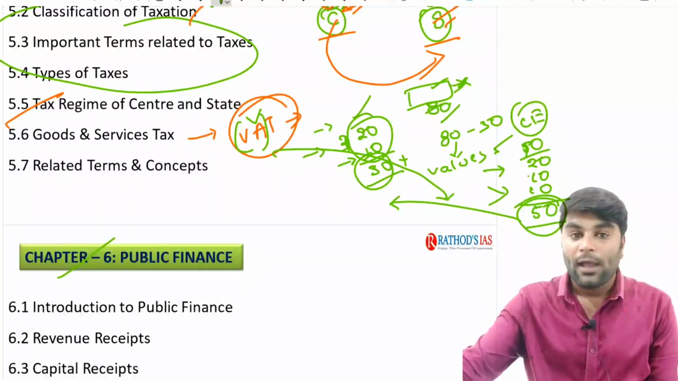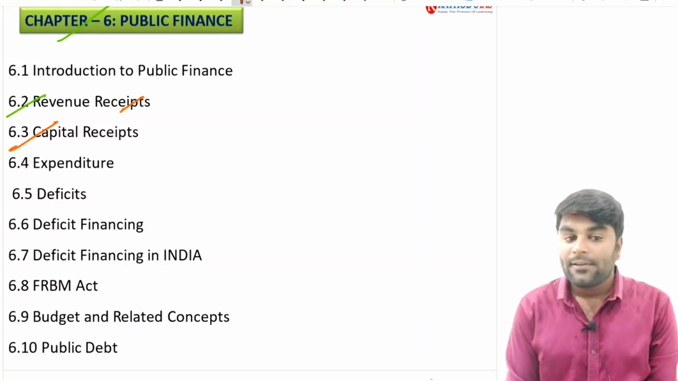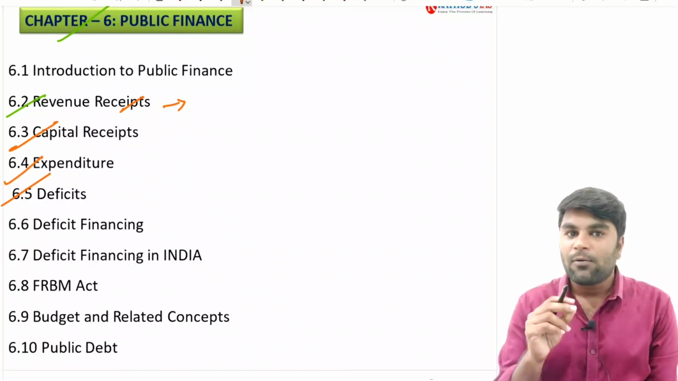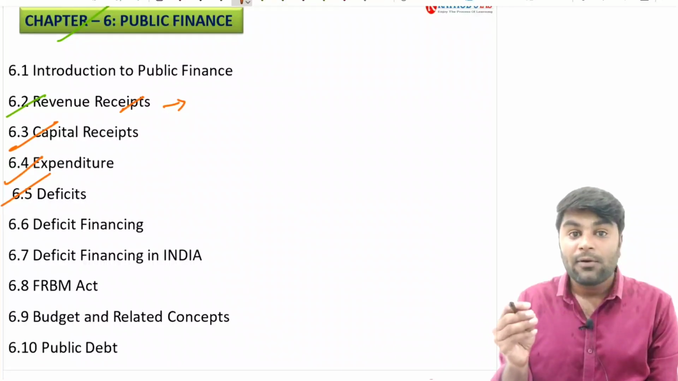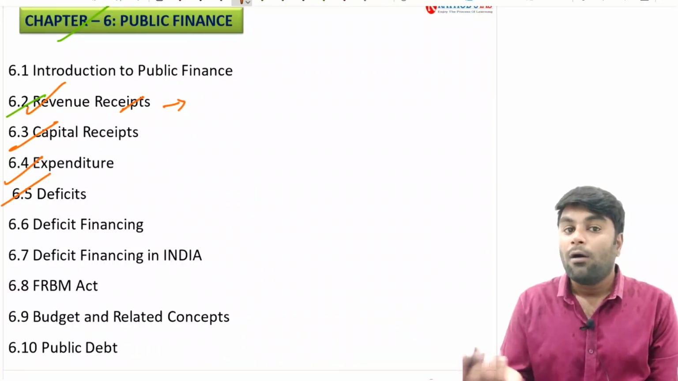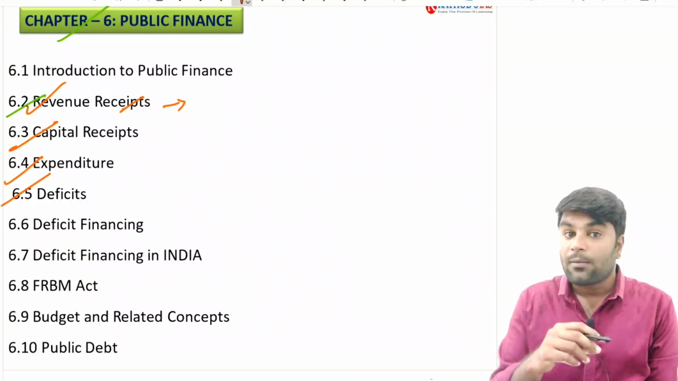Next, we have public finance. In public finance, we are going to discuss the differences between revenue receipts, capital receipts, expenditures, and deficits. With a single keyword, whether it is a one-way transaction or a two-way transaction, with this single master keyword, we can clearly demarcate all those revenues and all those capital expenditures which are made by the government.